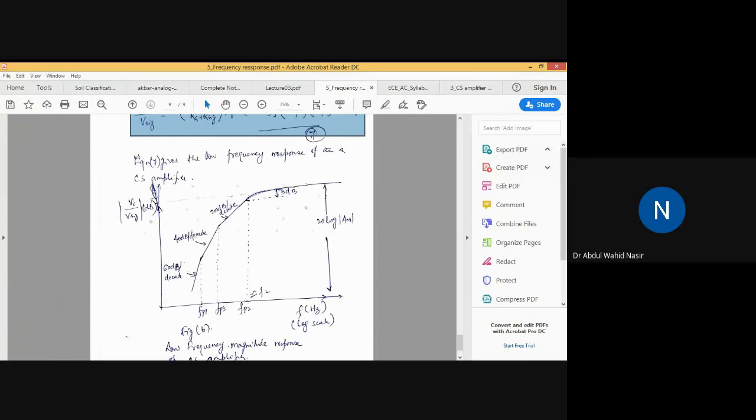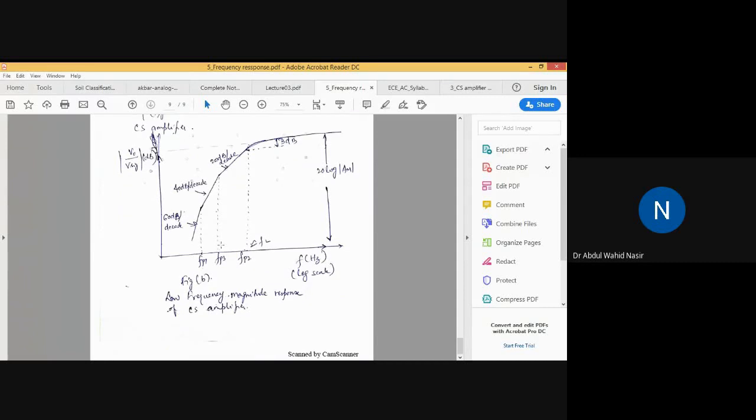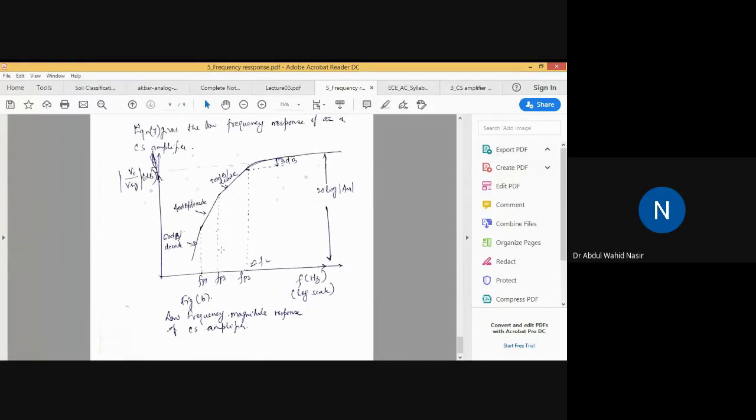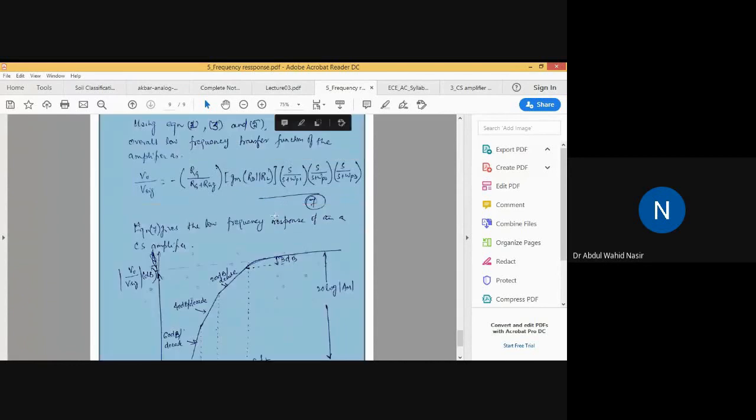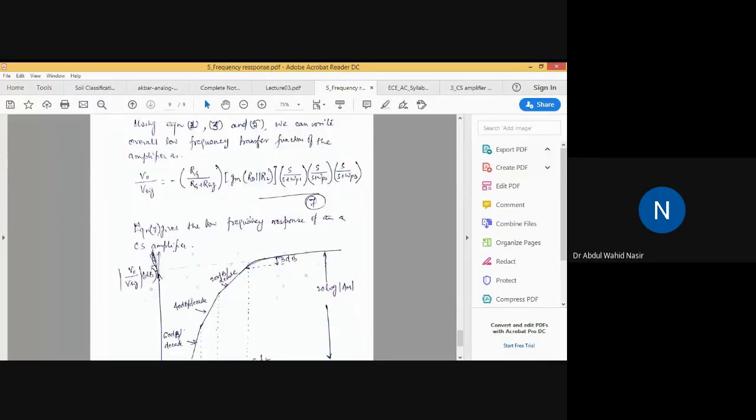So 20 dB per decade is added at each corner frequency. You know that each added pole contributes a decay of 20 dB per decade. Clear? So this is the frequency response of a low pass filter.